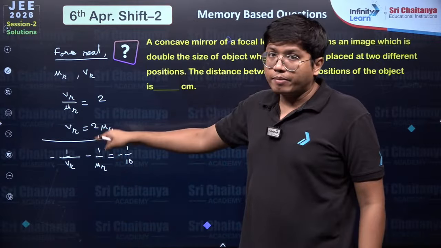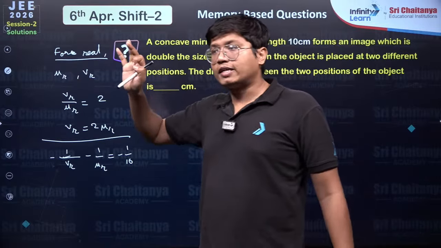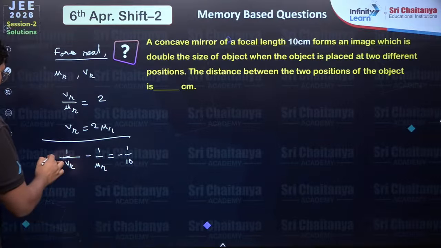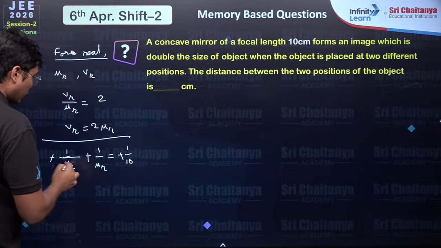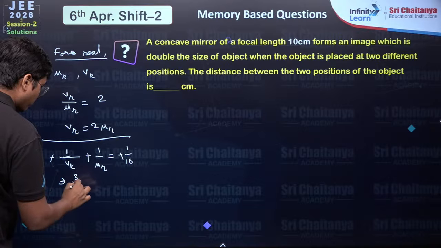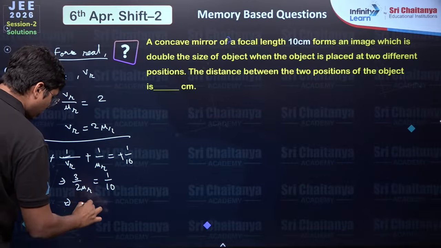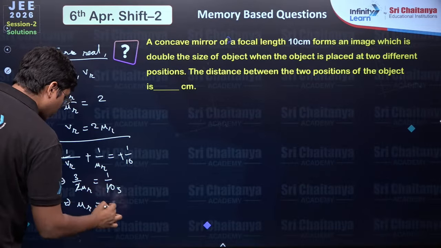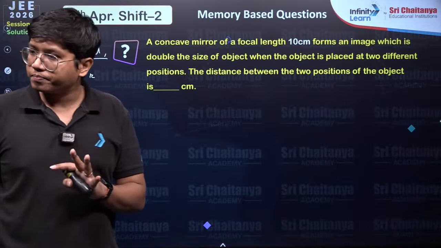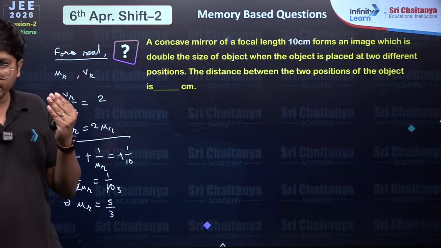I told you its formula is 1 by V plus 1 by U, but here we took these as magnitudes. I had said this in the January session: you work with magnitude. VR is 2UR, so I have 1 by 2UR plus 1 by UR is 3 by 2UR, that is 1 by 10. So UR is equal to 5 by 3 in terms of magnitude. I know it is 5 by 3 in front of the mirror.